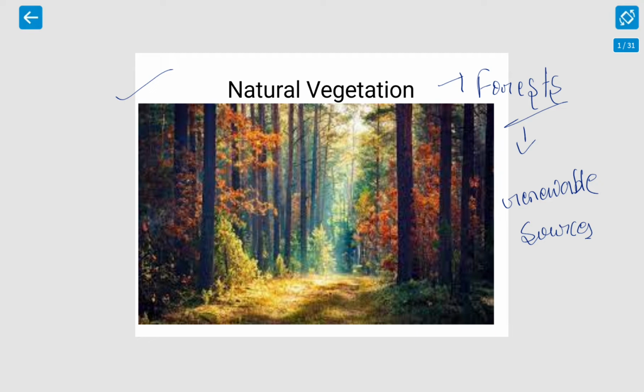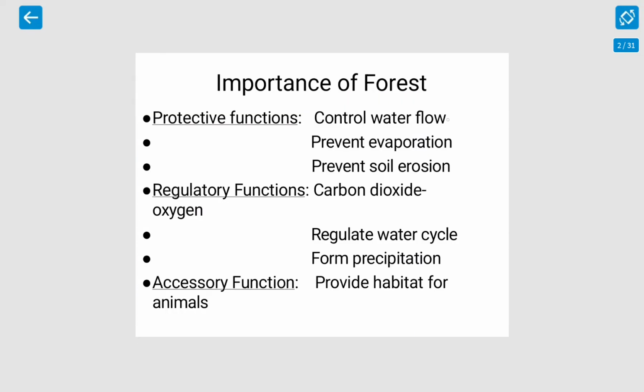So we can say that forests are also responsible for rain. They provide us food also. They provide us timber, which is used for manufacturing furniture and a lot of things. So it controls water flow, that is, it reduces soil erosion because of its roots.